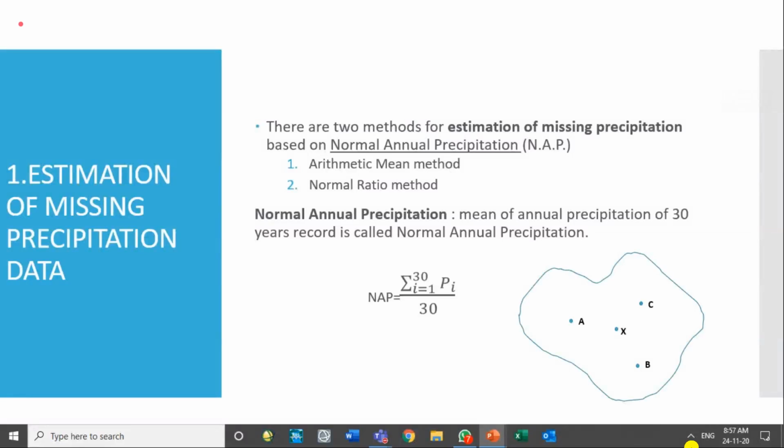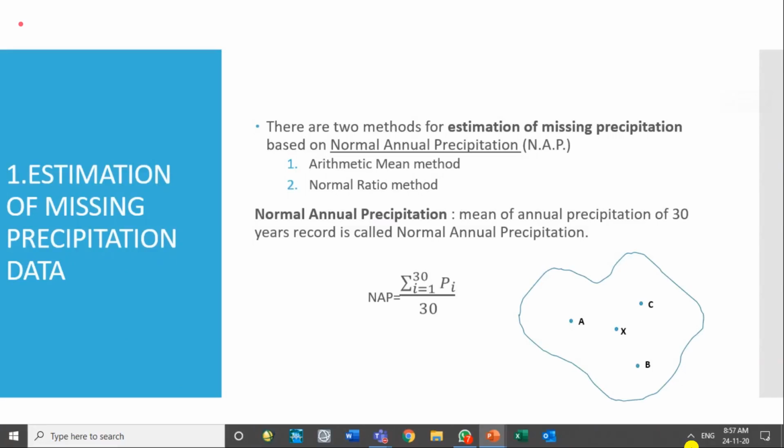These 30-year NAPs have not yet been calculated. The current NAP for meteorological stations in Pakistan uses the 30-year data from 1980 to 2010. So 1980 to 2010 is the current NAP available for Pakistani stations. When 2020 is finished, then you will get an NAP for the next 3 decades.